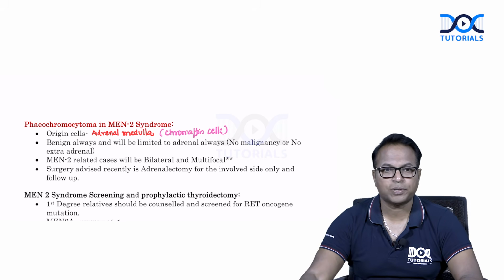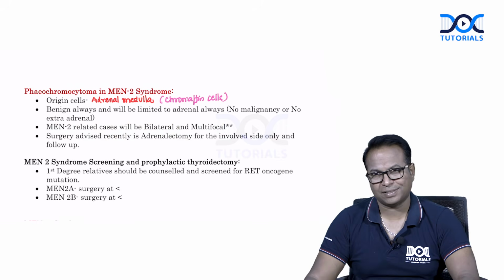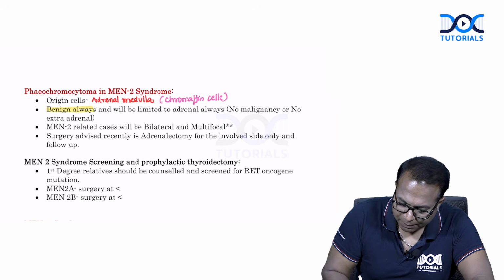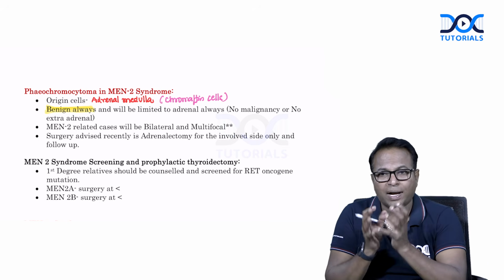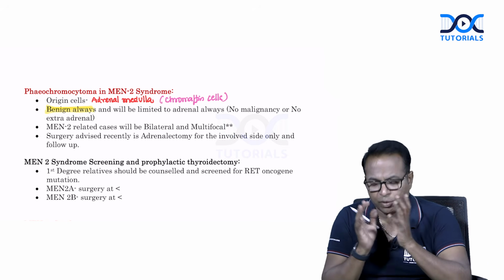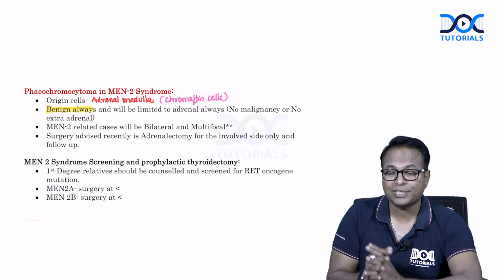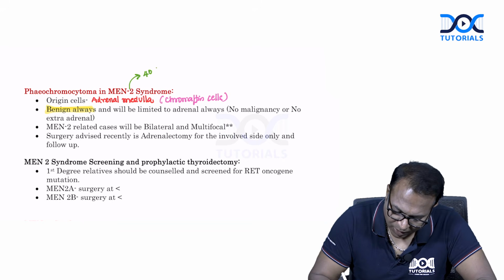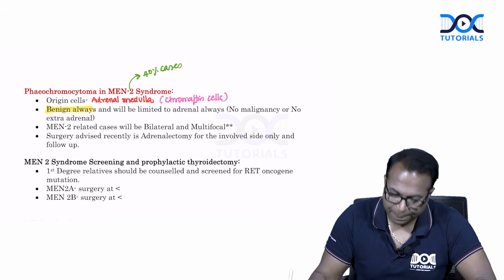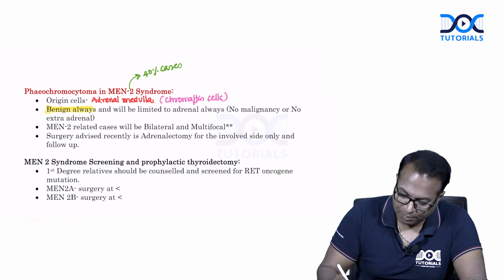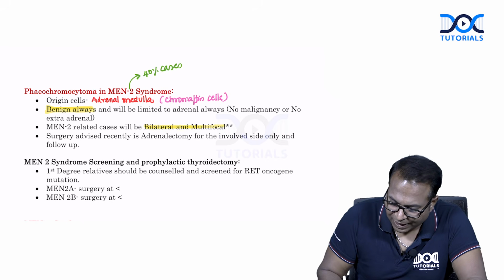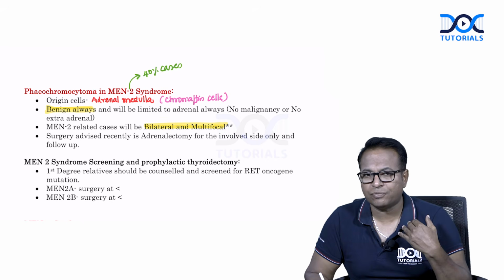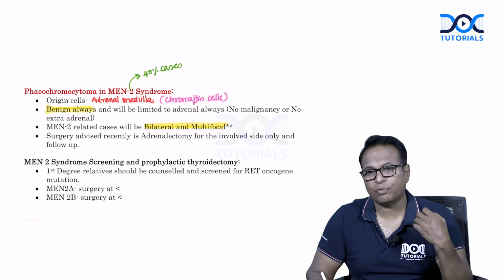Phaeochromocytoma is always benign here. Please remember, phaeochromocytoma, though a dangerous disorder, is usually benign in MEN2 syndrome and will be limited to the adrenal only. There is no extra-adrenal disease, no malignancy seen in phaeochromocytoma associated with MEN2 syndrome. In MEN2 syndrome, phaeochromocytoma occurs in 40% of cases. MEN2 related cases will be bilateral and multifocal in the adrenal gland. MEN2 related medullary thyroid cancer is also bilateral, multifocal. Phaeochromocytoma is also multifocal, bilateral.